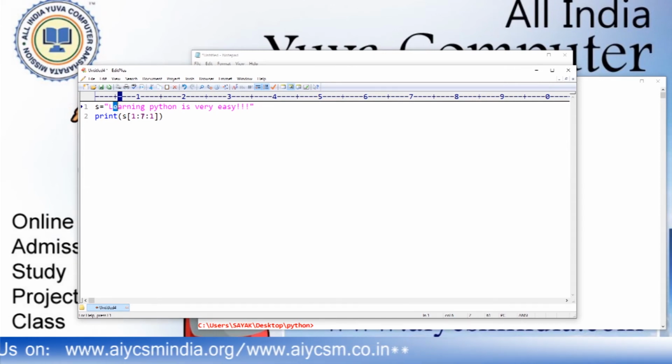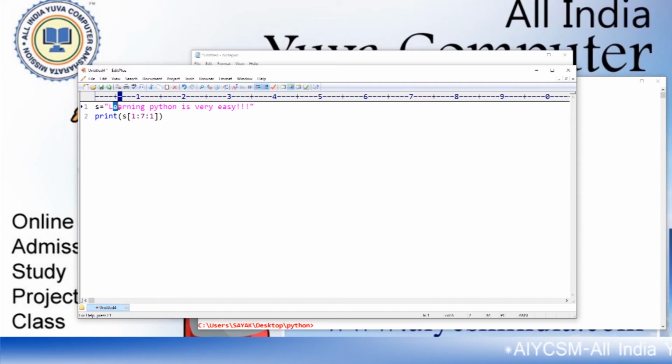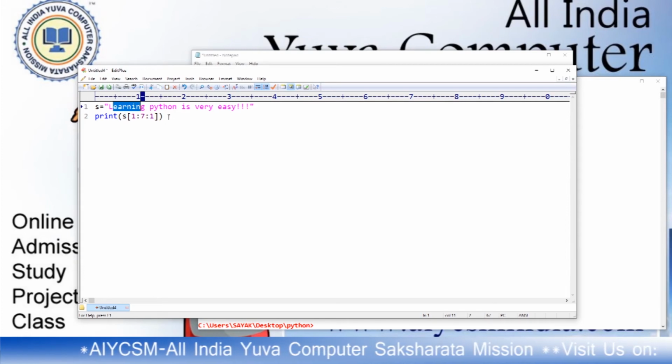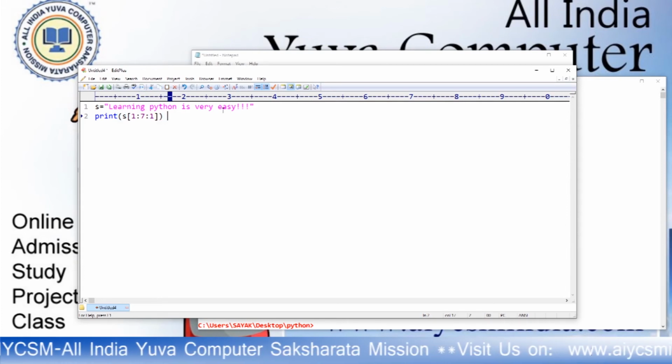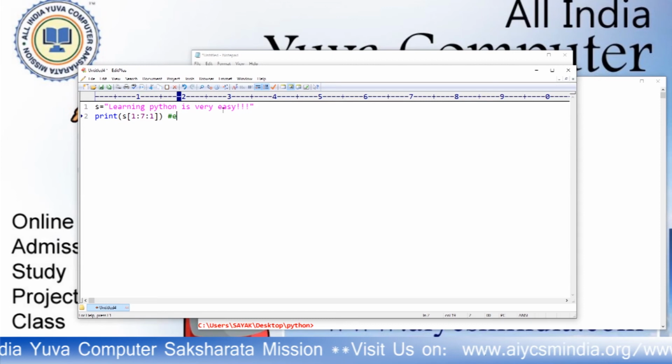The start index is 1, but the end index, for the positive direction, is always end minus 1, which means 6. It starts from there: 1, 2, 3, 4, 5, 6. EARNIN. This value is returned.